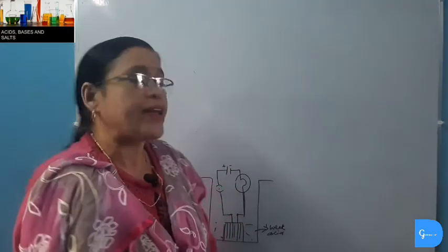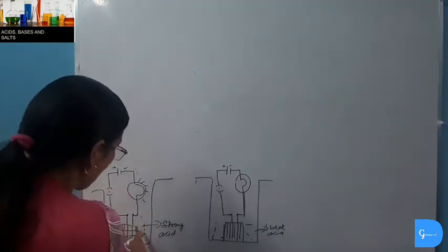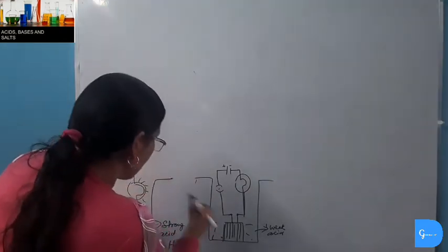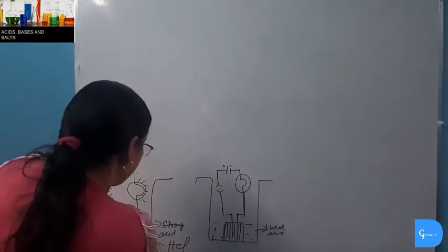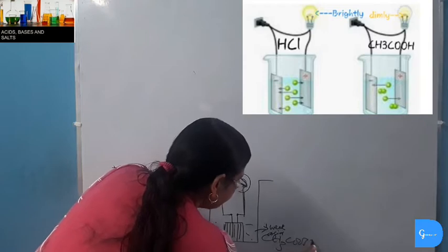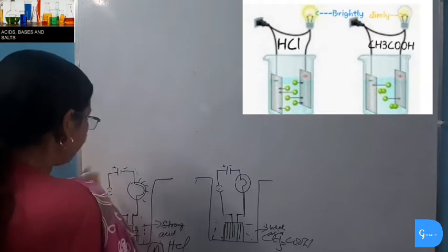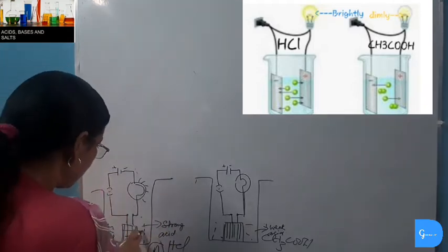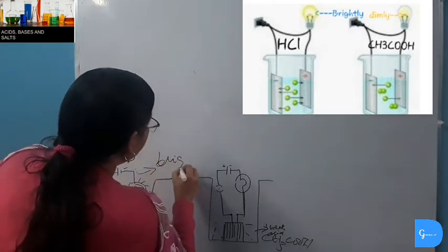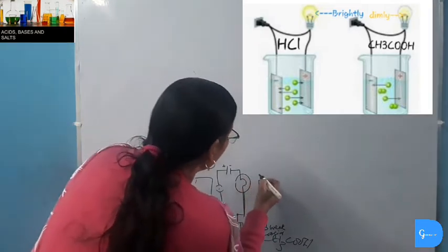Now we will prove this by an experiment. In this beaker we have taken strong acid solution in case A. Here we are taking hydrochloric acid or sulfuric acid or nitric acid, any one of the mineral acids which are strong acids, and here we are taking a weak acid, suppose acetic acid, and then we will complete a circuit with a switch, a battery and a bulb. When the strong acid is dissolved in water, we will find that this bulb will glow brightly in strong acid, whereas in case of acetic acid this bulb will glow dimly.